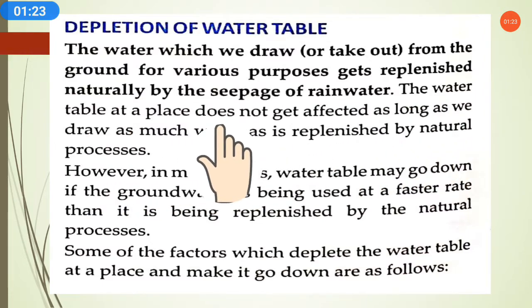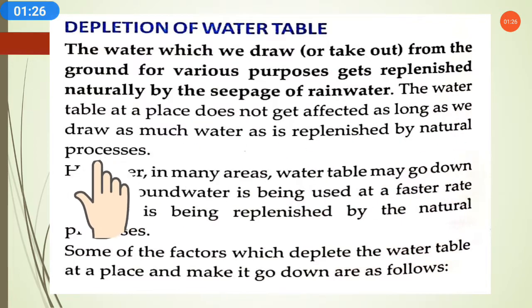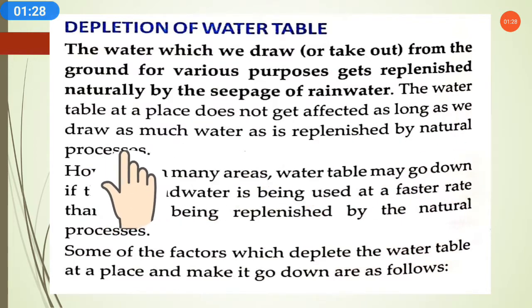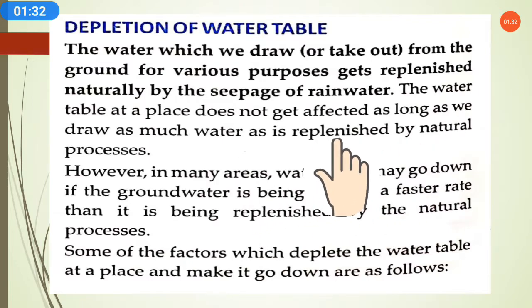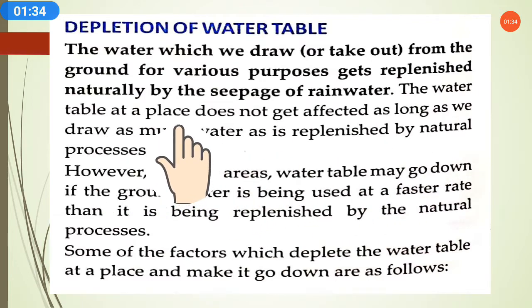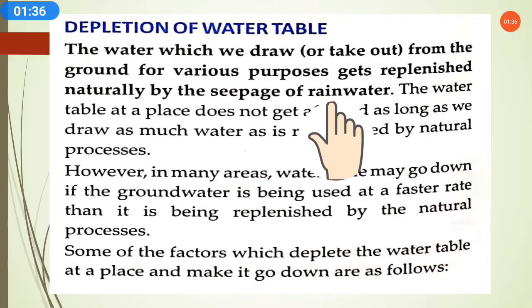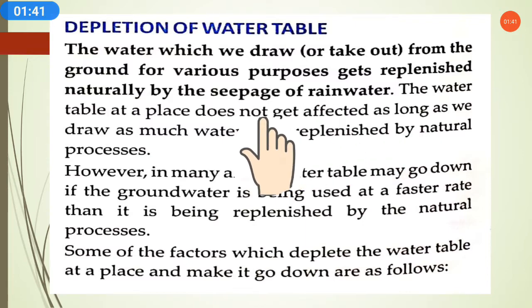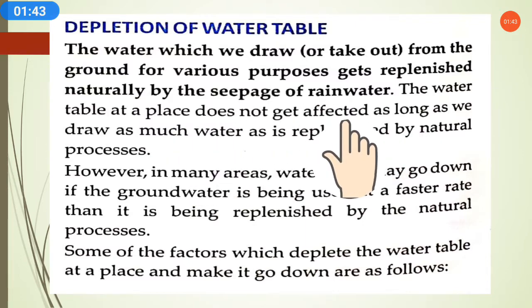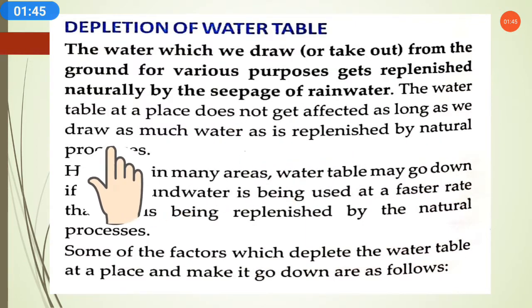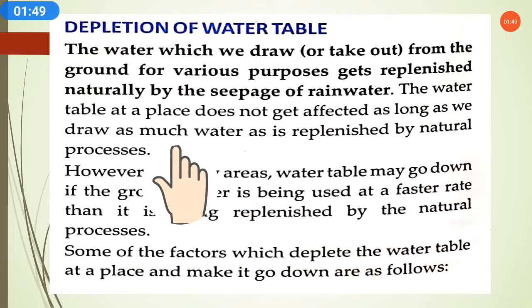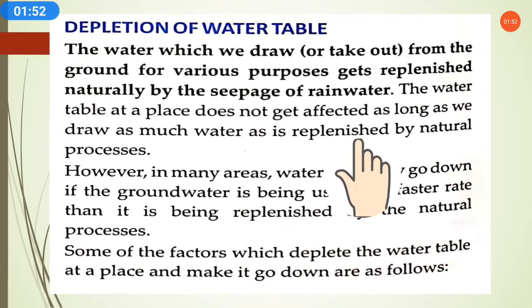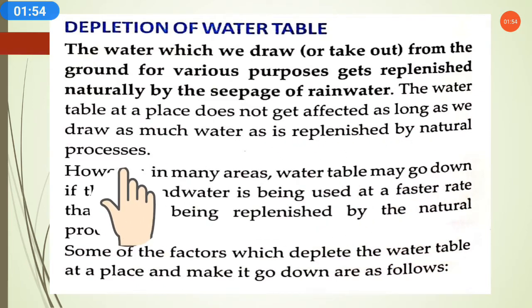So the water table at a place does not get affected as long as we draw as much water as is replenished by natural processes. It means that if at any place seepage of rainwater is there, the water table will not get affected as long as we draw from the groundwater only as much water as is replenished by natural processes.